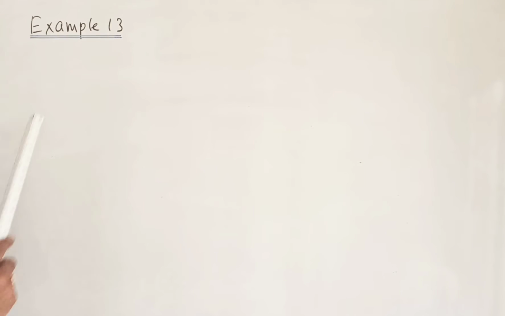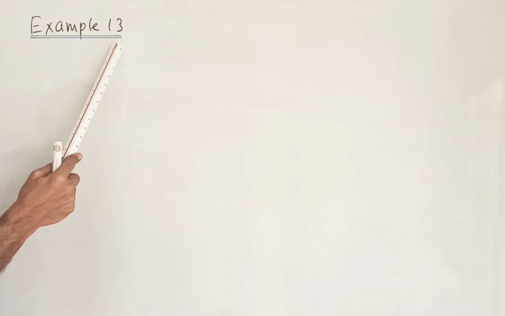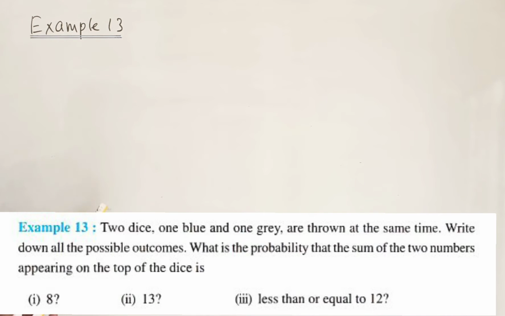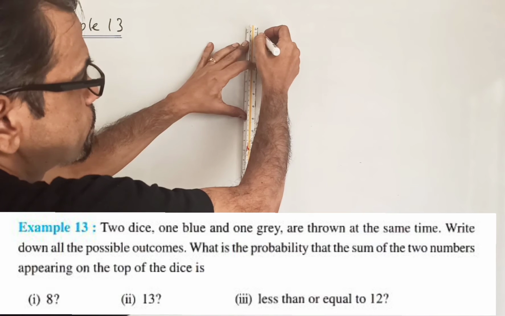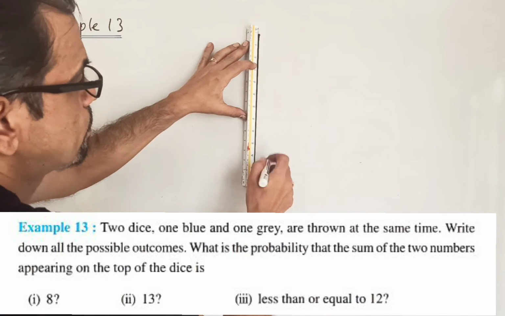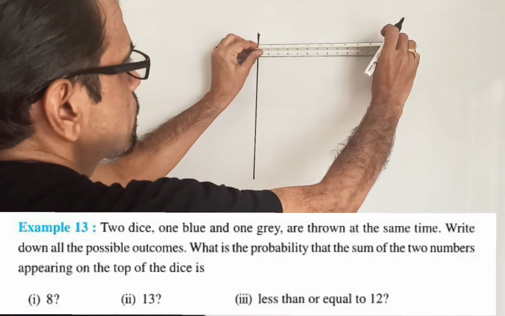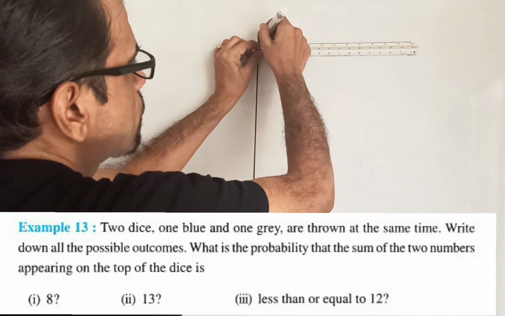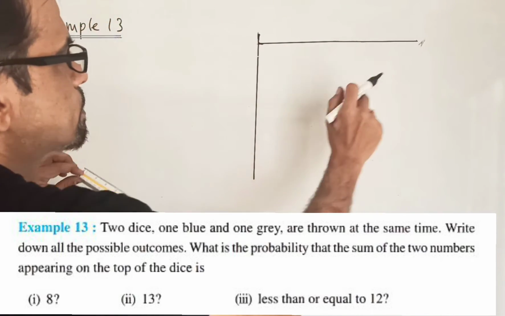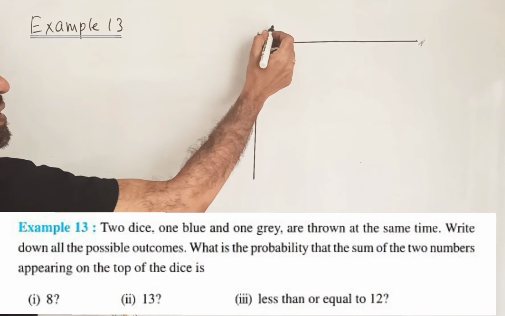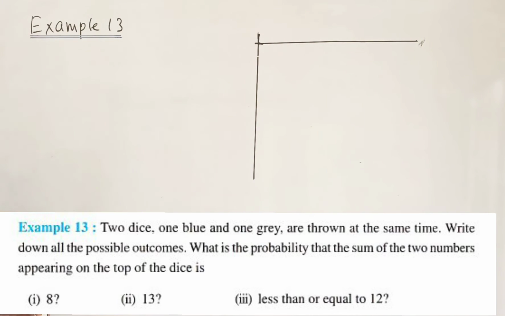Now student, example 13 is a very important example. Listen student, for this you have to learn the preparing of a chart. So first of all, let me show you how to prepare the chart. First we will draw all the outcomes for two dice: this is dice 1, this is dice 2.